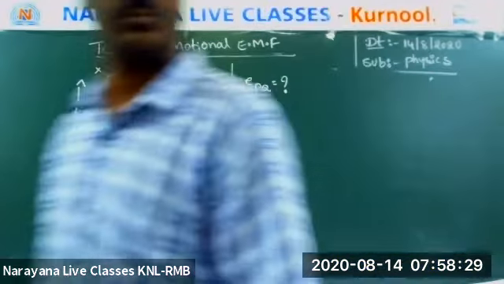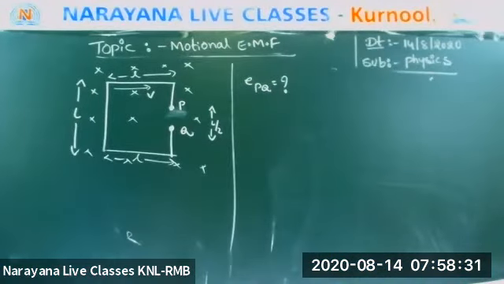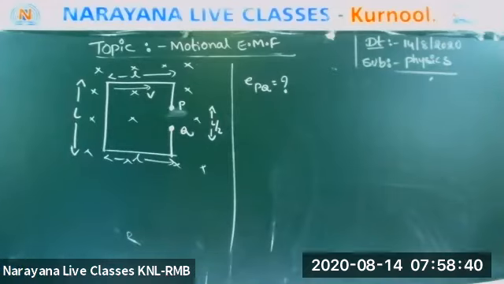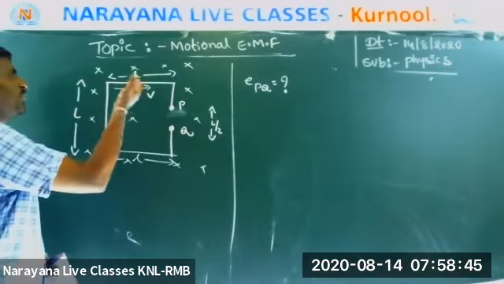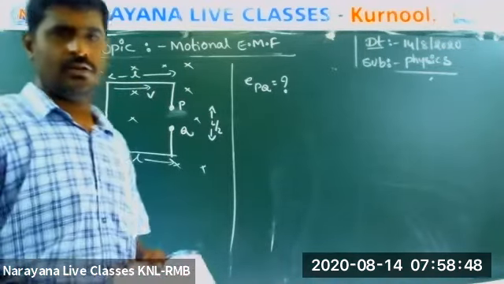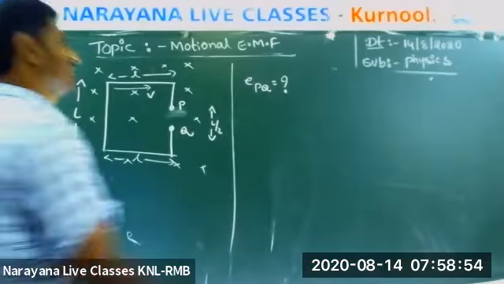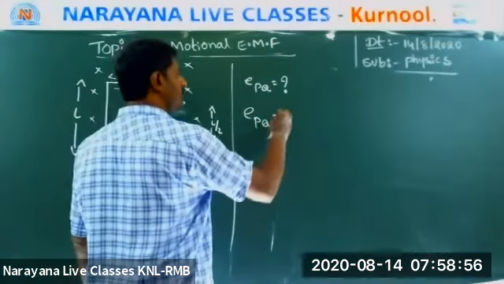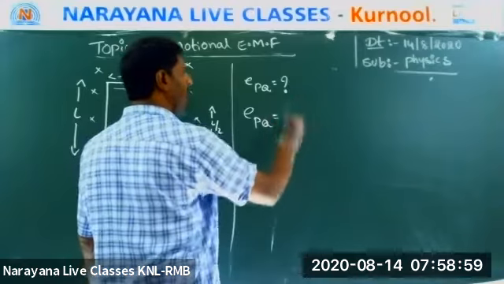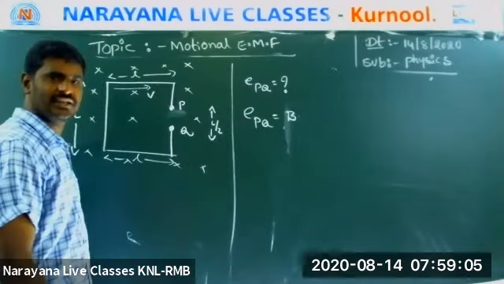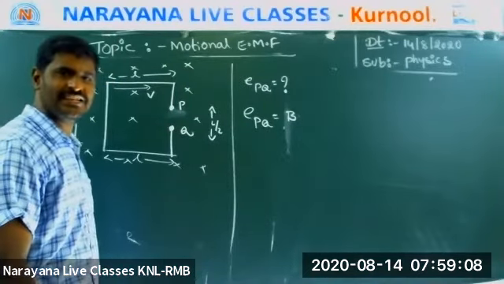Anyone? Write down your answer on your notebook. No one? E is equal to what? You know the length, you know the velocity. EPQ is equal to, anyone? B, L. What is L? Length. What is the length here? This is important.